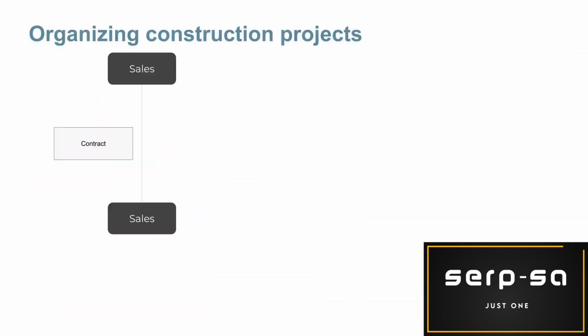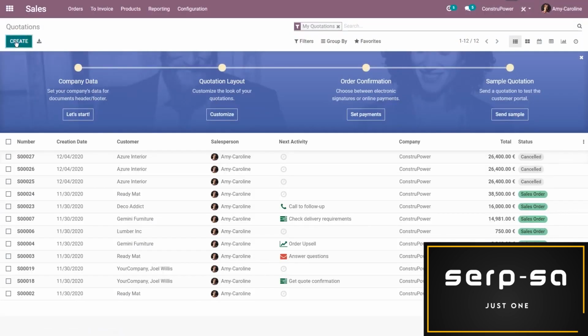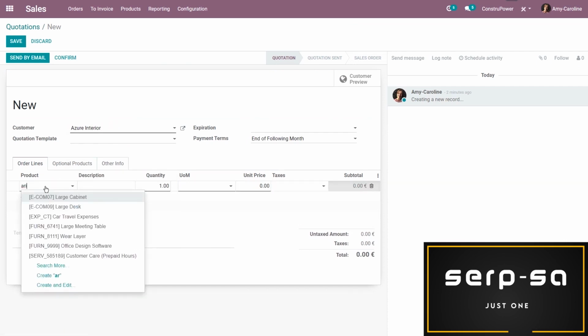As said, a project usually starts at the sales department with the negotiation of a contract with the customer. So we're going to jump to Odoo, go straight to the sales application, and create an invoice. I'm first going to choose my customer, and then I'm going to start adding some products right away. So here I'm going to need some work by my architect.